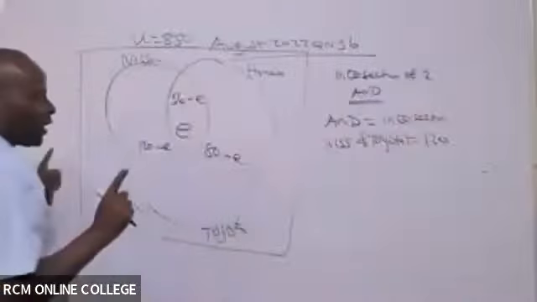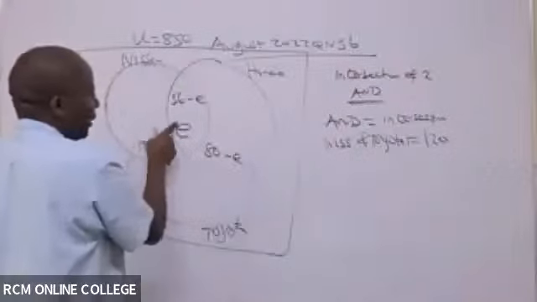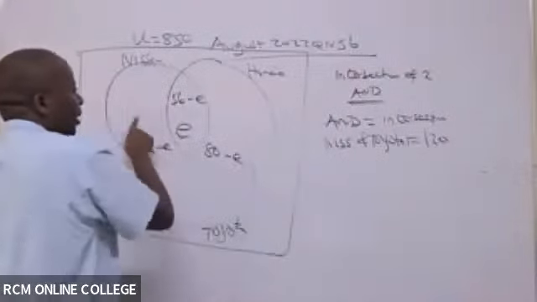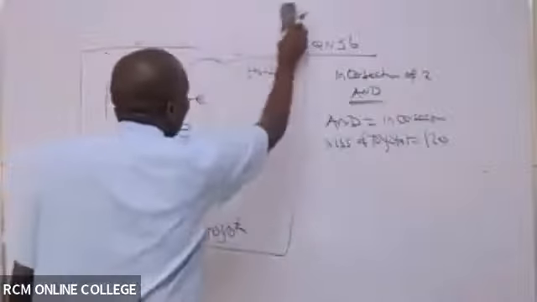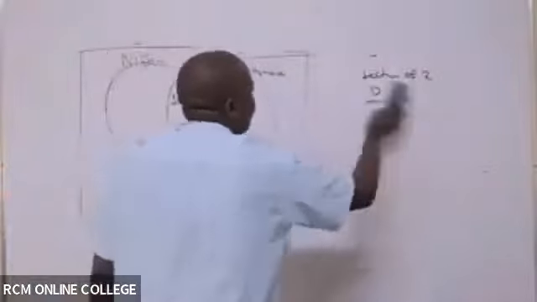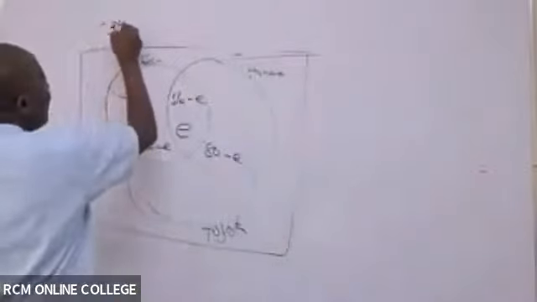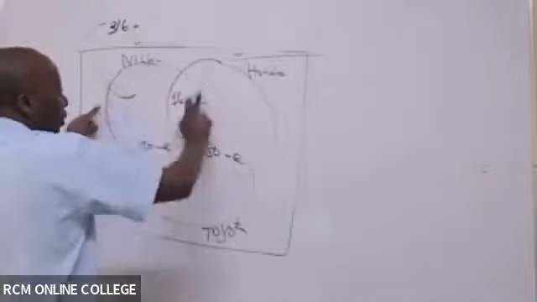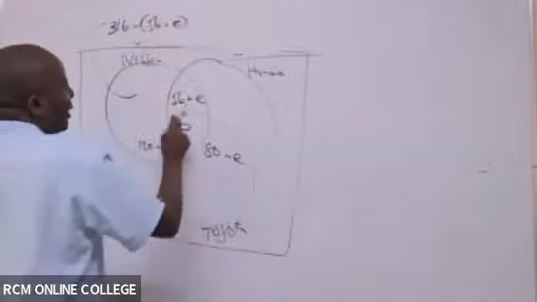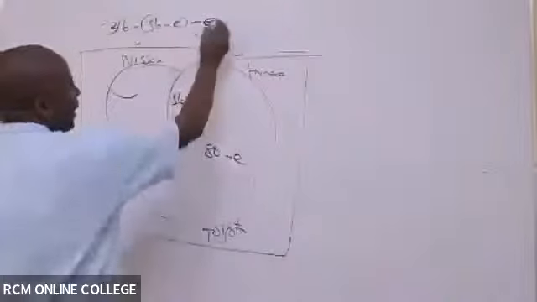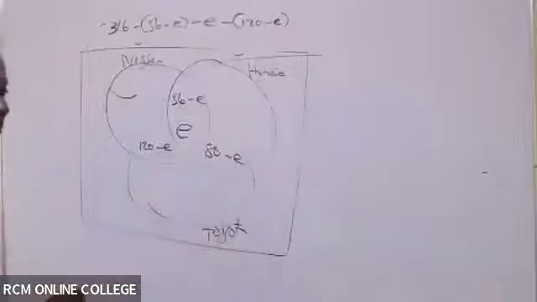I'll show you the shortcut here. So Nissan vehicles 316. Fortunately, I know this. So now how do I get this intersection left over? Very easy. To get this space here, I'll come and talk of 316 minus all these other parts, because I know the whole is 316. So minus open brackets, 56 minus E, this one here, and then minus, I'm putting them in brackets, 120 minus E. I'm putting them in brackets because they have different terms.